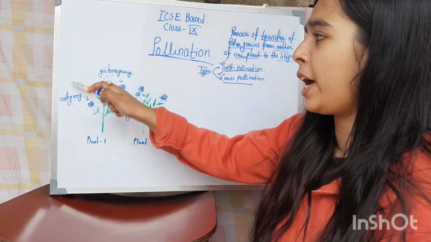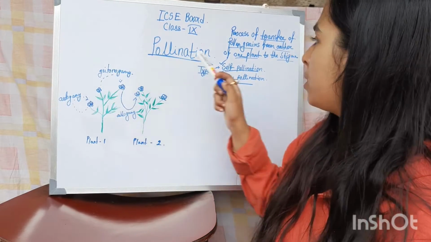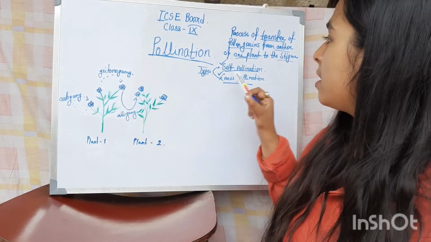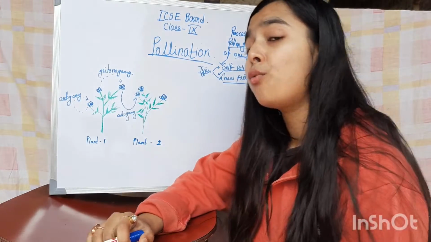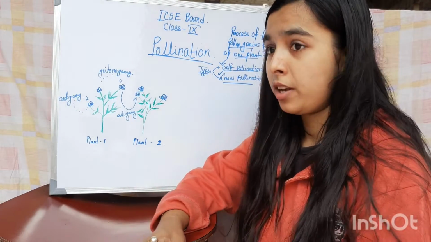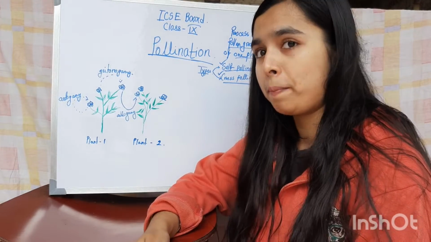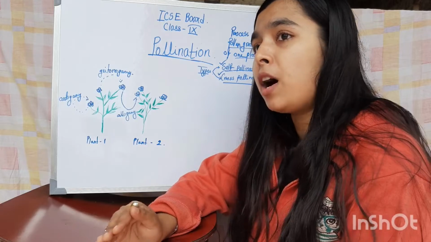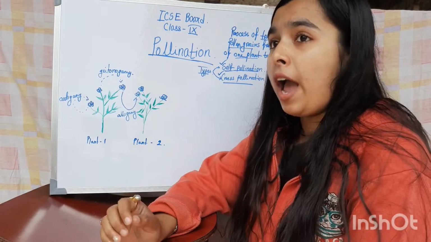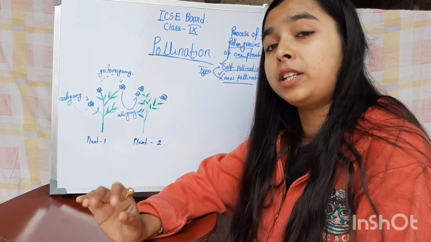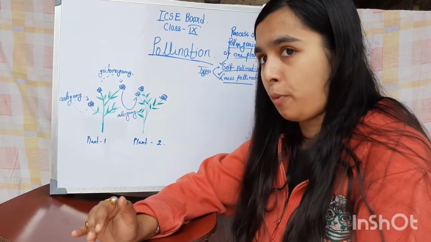Also, autogamy and geitonogamy are part of self-pollination, you can say, and allogamy is cross-pollination. So what is self-pollination? Self-pollination is when the pollen grain of a plant falls on the stigma of the same plant. And if the pollen grain of a plant falls on the stigma of a different plant, that is cross-pollination.